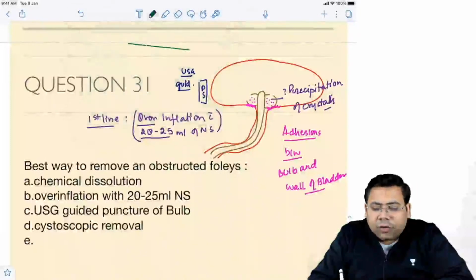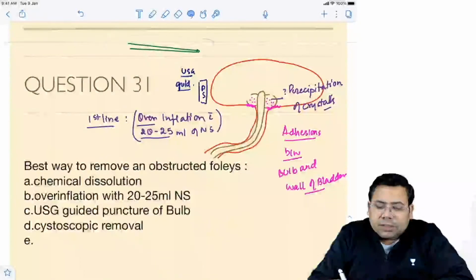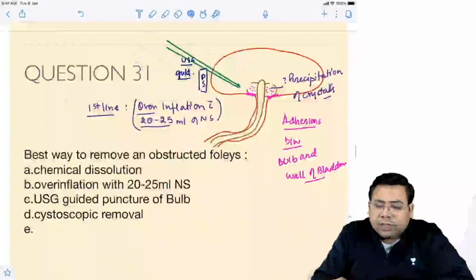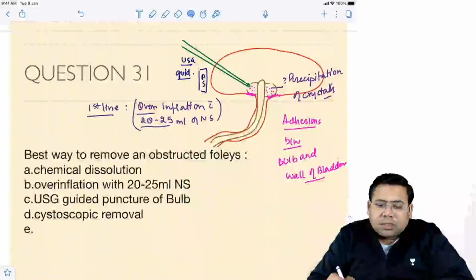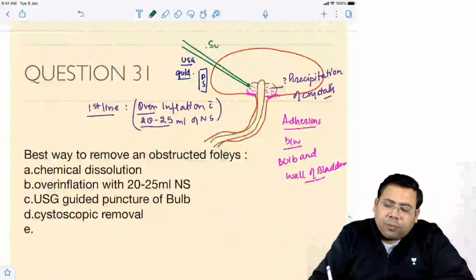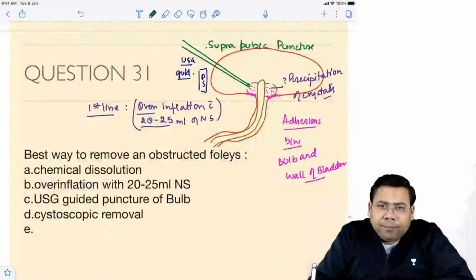You're going to get a long, thin needle. What is this needle known as? This is a spinal needle. So what you're going to get? You are going to get this, and you're going to puncture it. So what is this? This is USG guided suprapubic puncture. This is the best management.